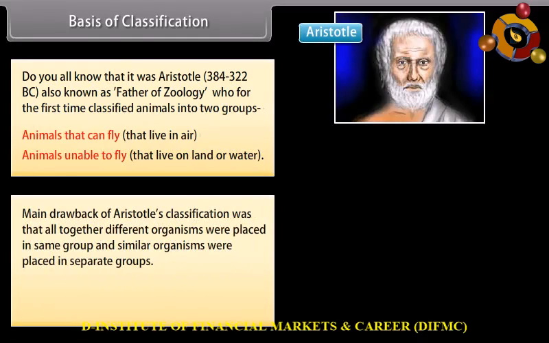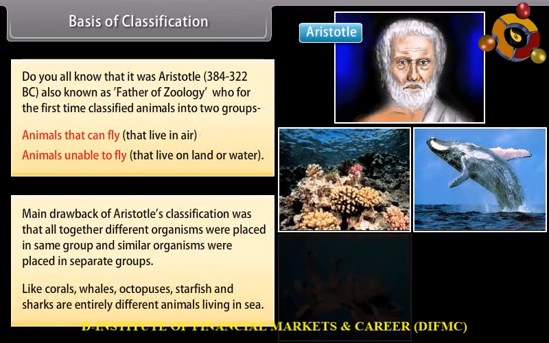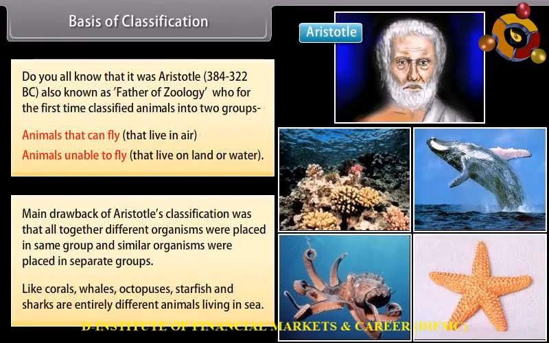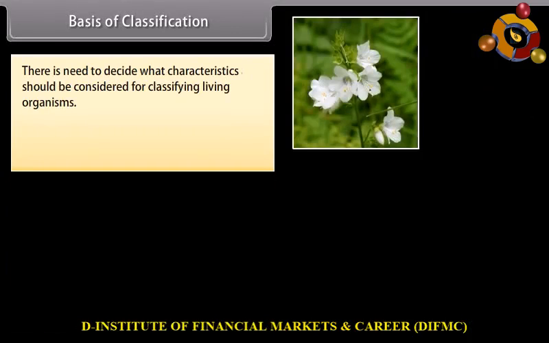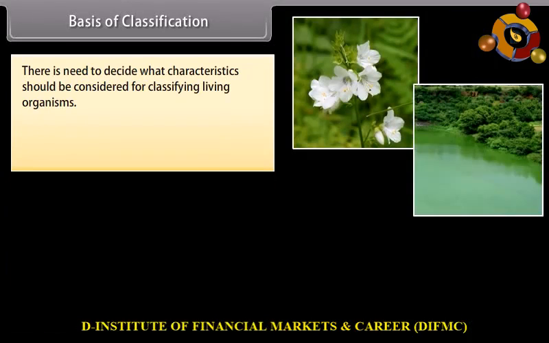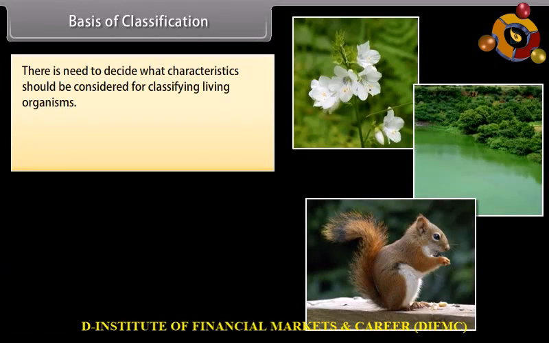The main drawback of Aristotle's classification was that altogether different organisms were placed in the same group and similar organisms were placed in separate groups. Like corals, whales, octopuses, starfish, and sharks are entirely different animals living in sea. So there is a need to decide what characteristics should be considered for classifying living organisms.